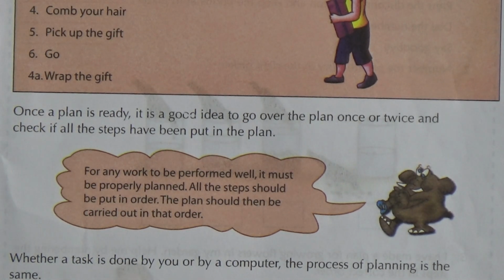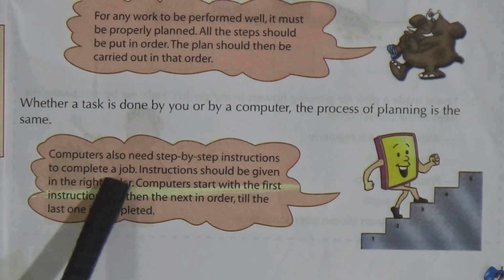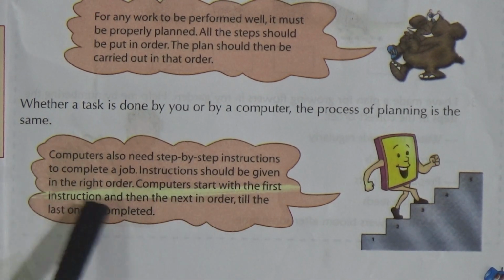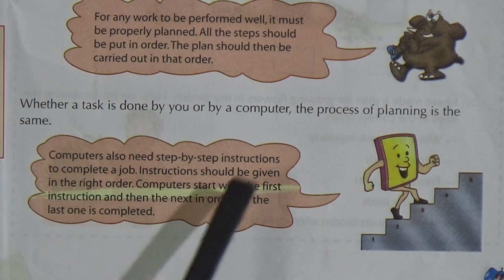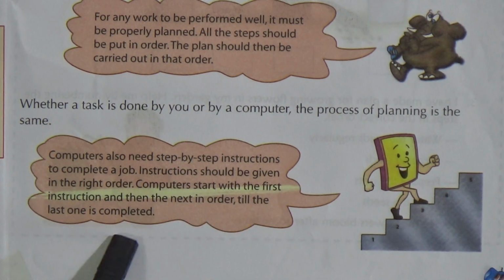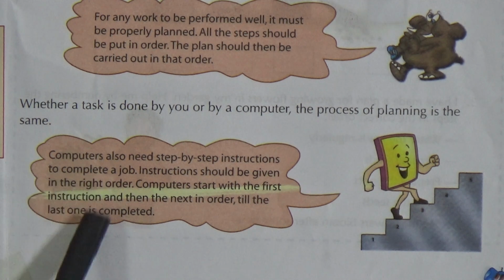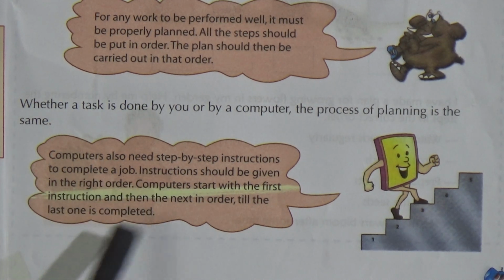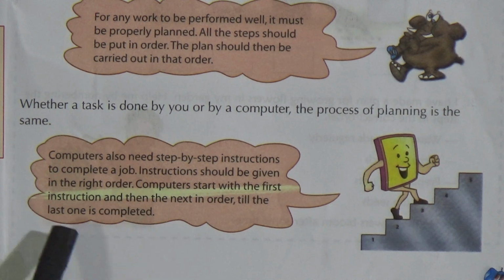Whether a task is done by you or by a computer, the process of planning is the same. So it doesn't matter if you are doing the task or the computer is doing the task, but the process of planning is the same. There must be a proper step-by-step plan. Computers also need step-by-step instructions to complete a job. Instructions should be given in the right order. Computers start with the first instruction and then the next in order till the last one is completed. So computers also follow step-by-step instructions, so that's why planning is important. Step-by-step proper planning.